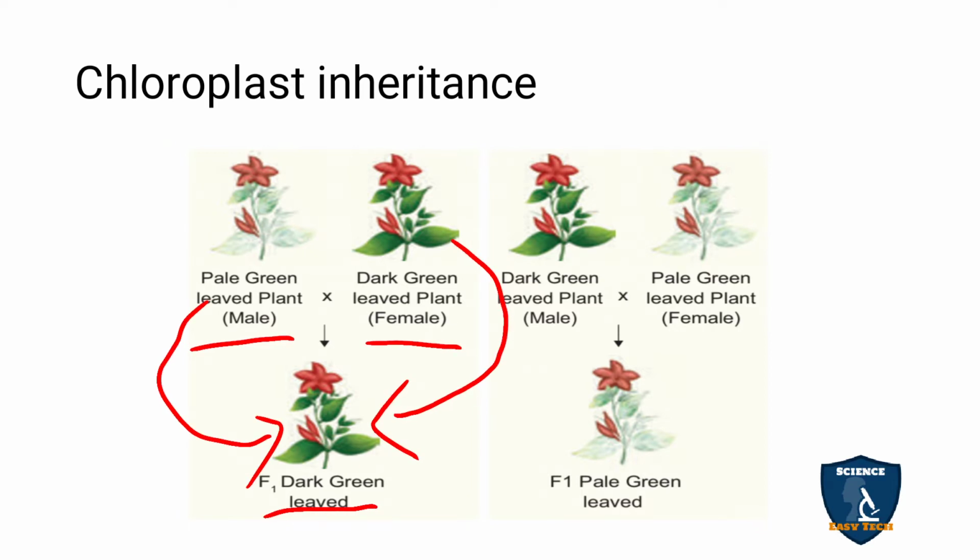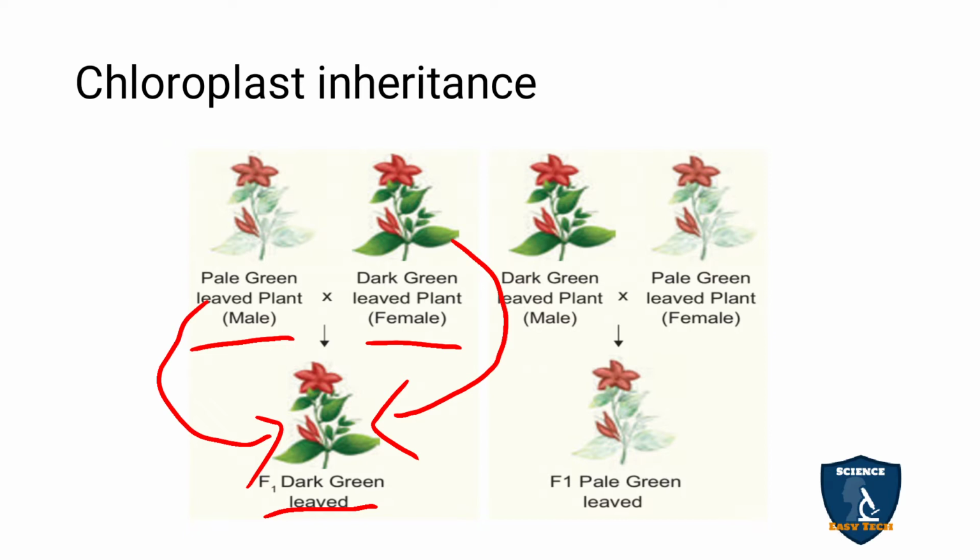And the chloroplast is not seen in the nucleus; it is seen in the cytoplasm. In the chloroplast, the genes are present, and the ovum is dark green, so the character is inherited to the F1 generation.